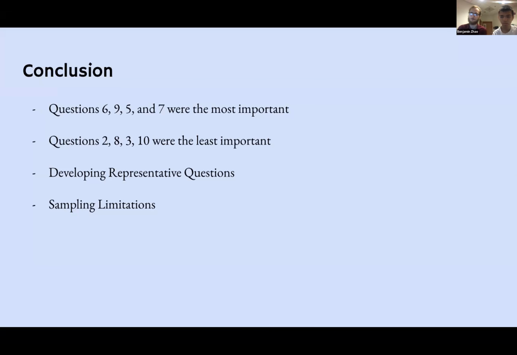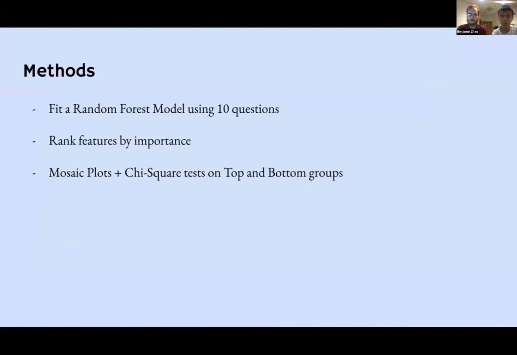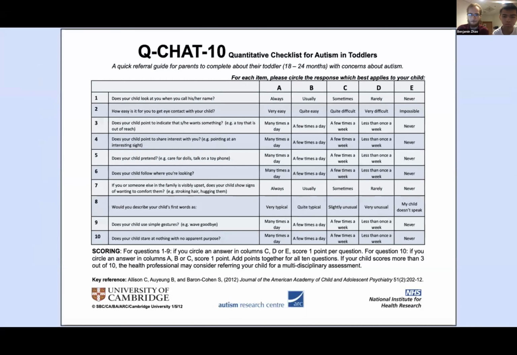Also, these were binary labels, so we didn't have access to the actual inputs, the actual categories. As you can see here, each question can be answered in one of 5 ways, but we only received a 0 or 1. It would be interesting to see if a more severe indication on one of these questions is more important than a less severe indication, such as going from never to rarely or from always to sometimes, if that makes sense.